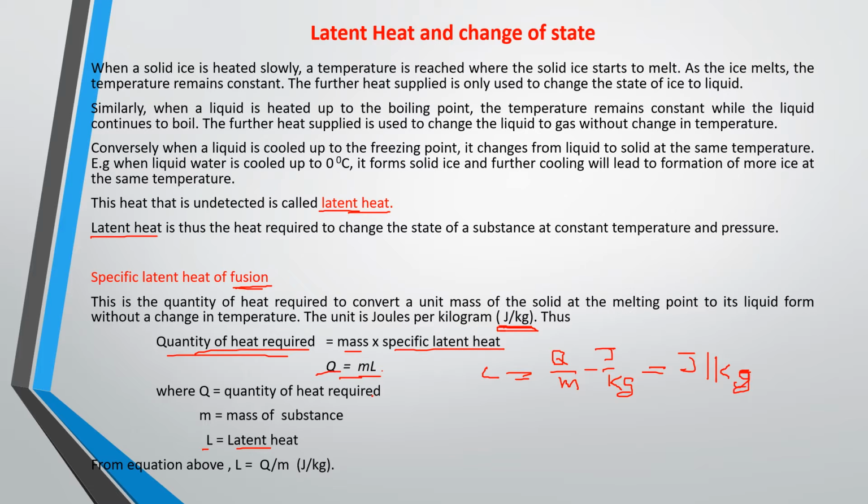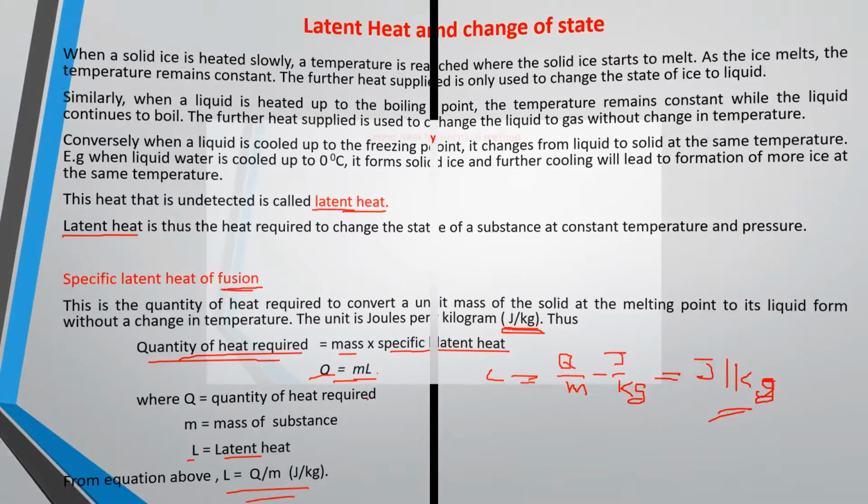Joule per kg. Is that okay? So quantity of heat is equal to mass times specific latent heat. Please take note of that equation and this one, because we'll use them later to solve some problems. So that is latent heat. Now we'll look at melting and cooling curves.